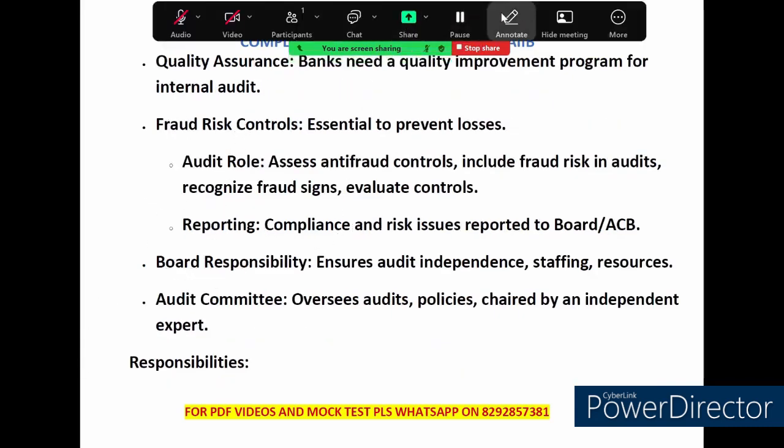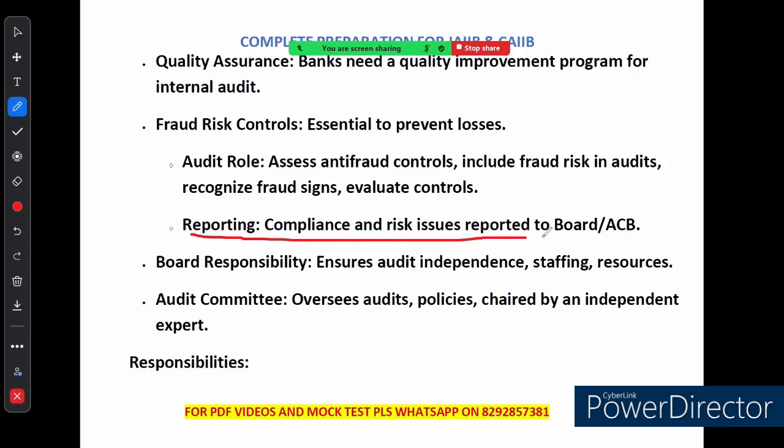Compliance and risk issues are reported to the board and ACB, and this board is responsible for audit independence. The board will be held accountable for the bank's overall performance and governance. So in short, the role of internal audit is to keep the bank running smoothly, prevent issues before they become big problems, and protect the bank's reputation. So that's a quick look at how banks manage their finance and risk.